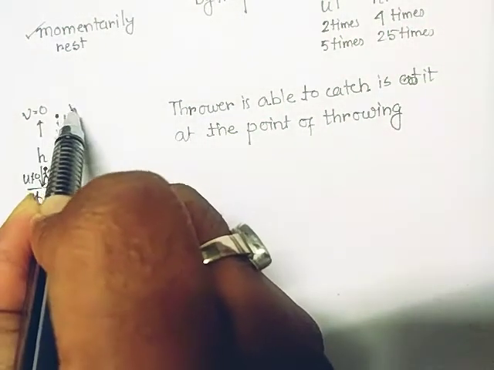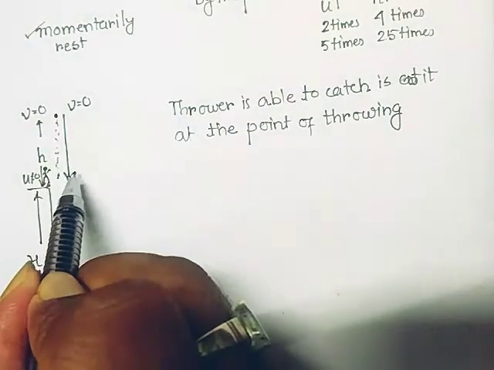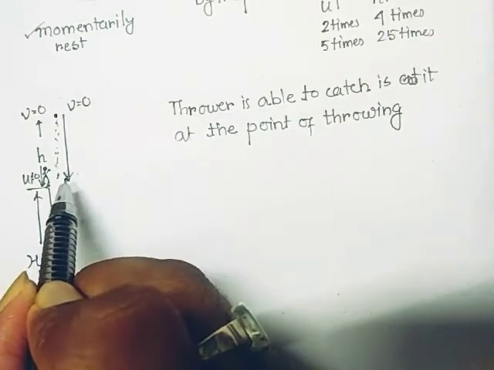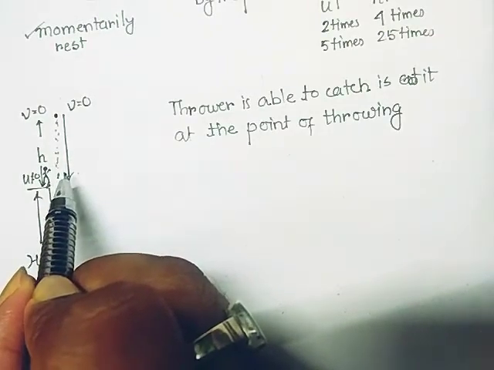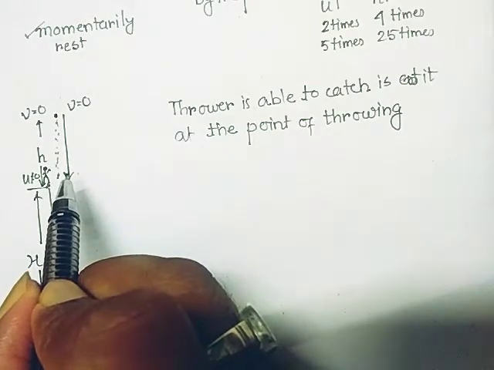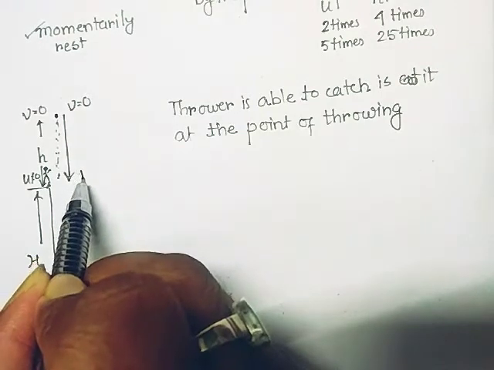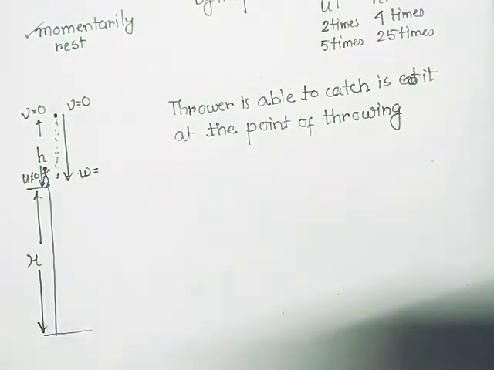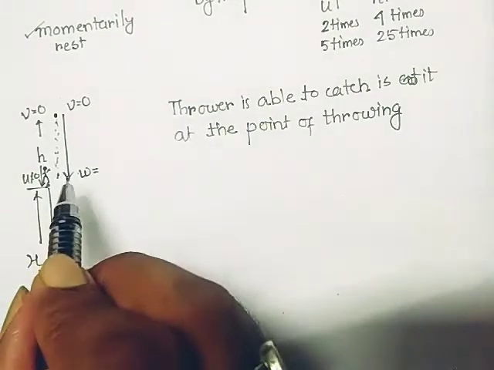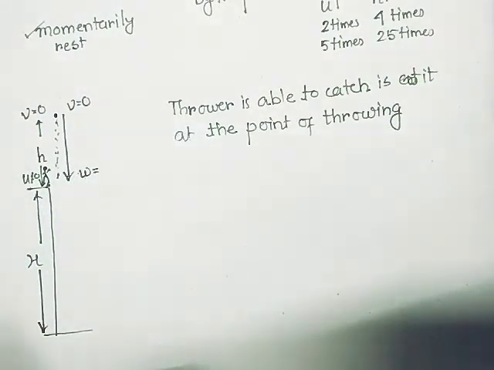After that, let us consider when it again reaches here. What is the velocity of it? If I want to calculate this, we consider it is w. We have not written anything yet. So we try to find out what is the value of w. Is this same as that of u or not?